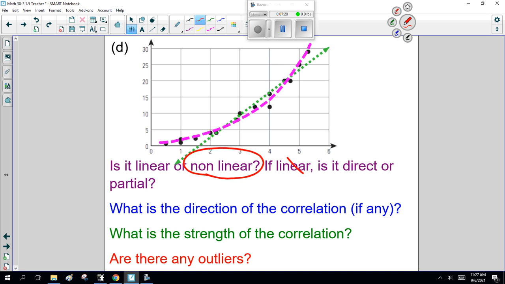So it's not linear, so we don't talk about direct or partial. I think it's nonlinear or curved. What's the direction of the correlation? Well, this is going up, positive. Now, direction of correlation, I should have said that's talking about the slope there.